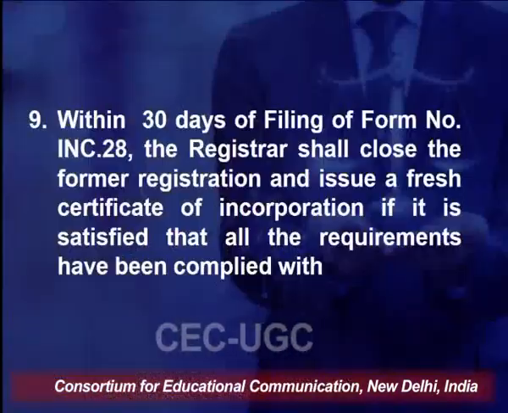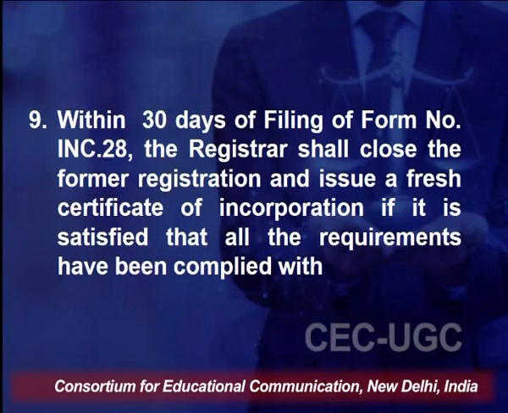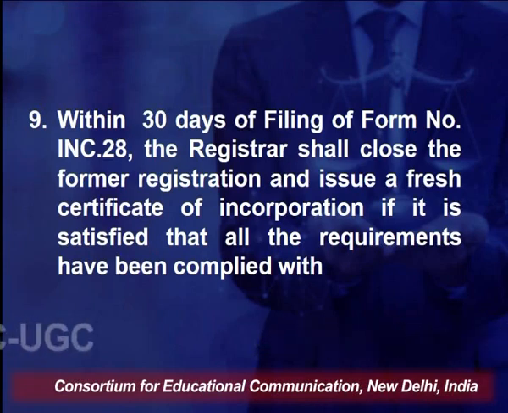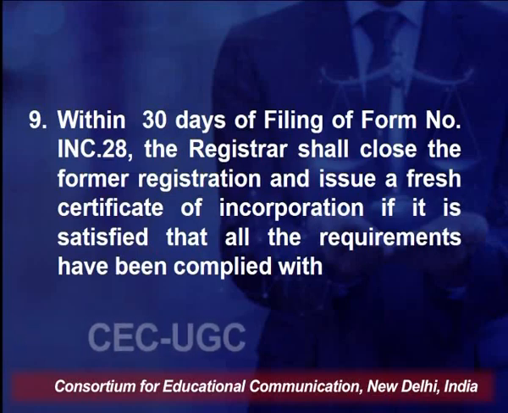So, finally, within 30 days of filing of the form number INC 28, the registrar shall close the former registration and shall issue a fresh certificate of incorporation if it is satisfied that all the requirements have been met, and finally the company will be converted into a private company from a public company.